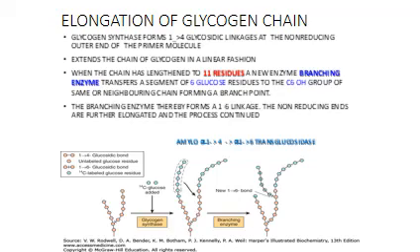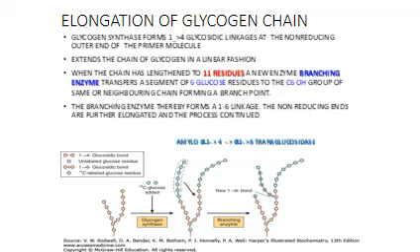But as you all know, glycogen is not a linear molecule, it is a branched molecule. So how does the branching occur? When the chain has lengthened to about 11 residues, a new enzyme, the branching enzyme, will transfer a segment of 6 glucose residues to the C6 OH group of the same or neighboring chain to form a branch point. So the branching enzyme therefore forms a 1,6 linkage.